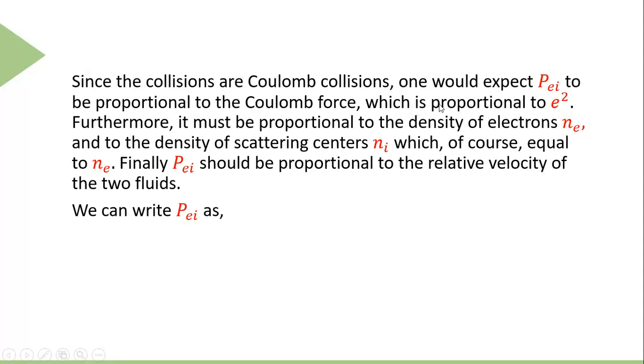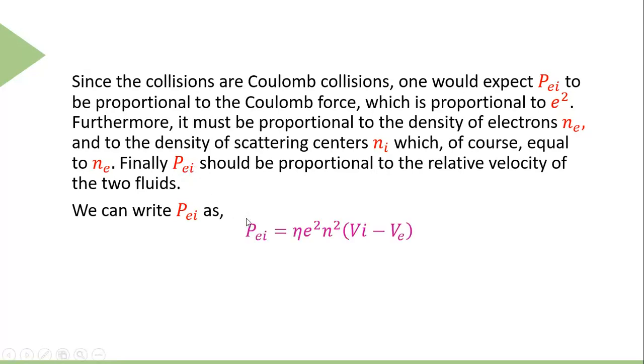In this case, we can expect P_EI to be proportional to the Coulomb force. You know that the Coulomb force is proportional to e squared, the product of the two charges, and is proportional to the number density of electrons as well as to the density of the scattering center, which is of course equal to the density of electrons. And P_EI, the Coulomb momentum, should also be proportional to the relative velocity of the two fluids.